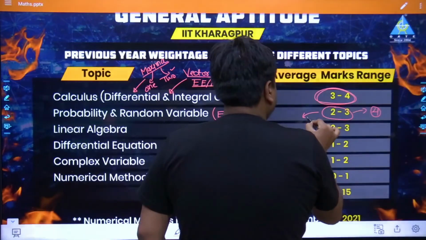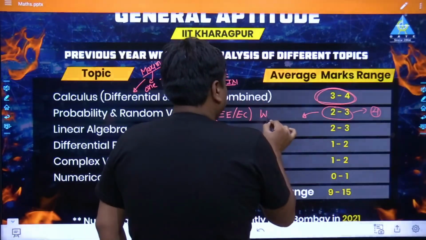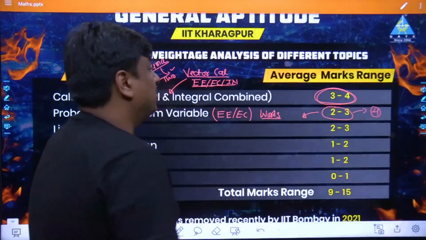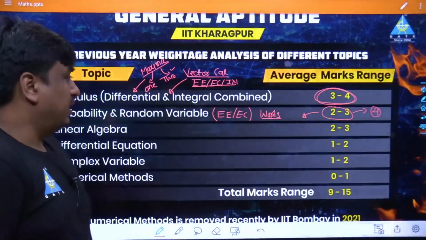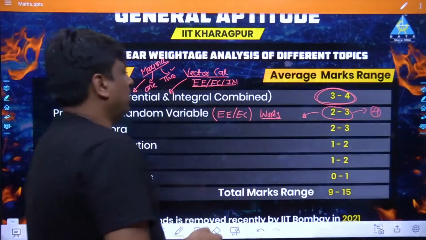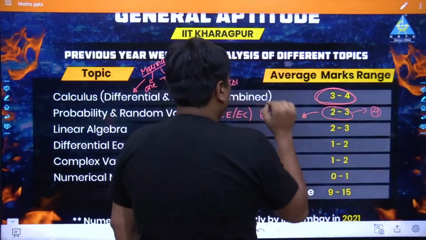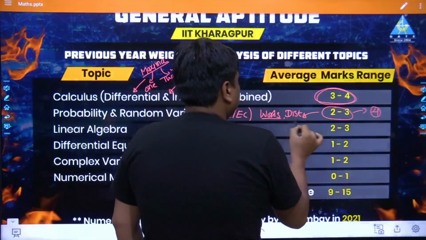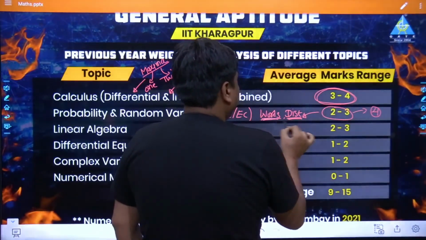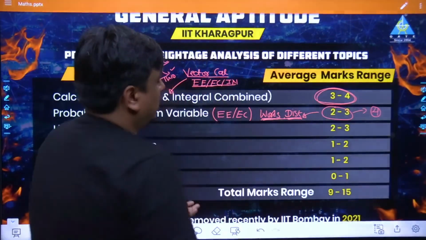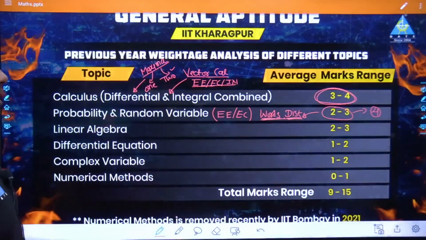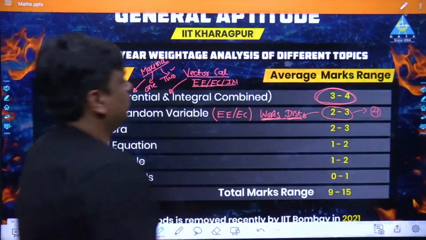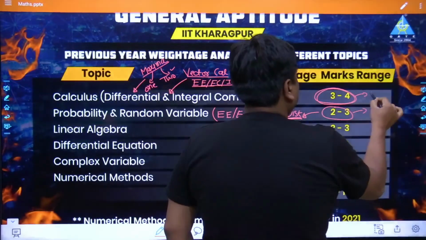Probably one question is going to be a word problem. There the word problem would be given like rolling a die, tossing a coin, and they may ask the probability for occurrence of a certain event. That one question might be the word problem, and the second question might be a problem from the different types of distribution. So two questions are expected for mechanical, civil, production as well as chemical, but specifically for electrical and electronics, I would say somewhere it would go to 4 marks, somewhere to 5 marks.